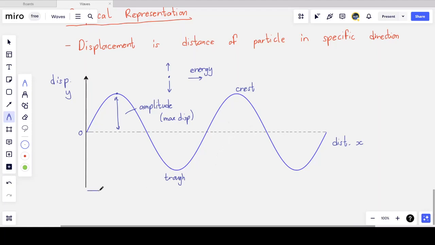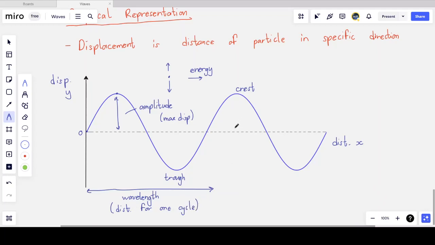The distance over which a particle will do one complete cycle, that is, if I start at this point, I go up, come down to the equilibrium position, go through the trough and come back to the initial position in which I started, that distance is called the wavelength of a wave. And so the wavelength is the distance for one complete cycle. We can also call this a cycle. The distance of one cycle of a wave.